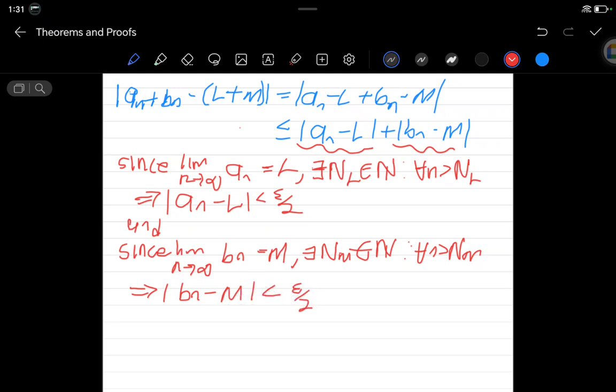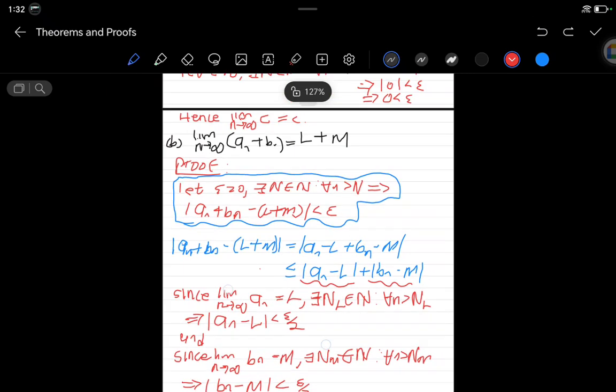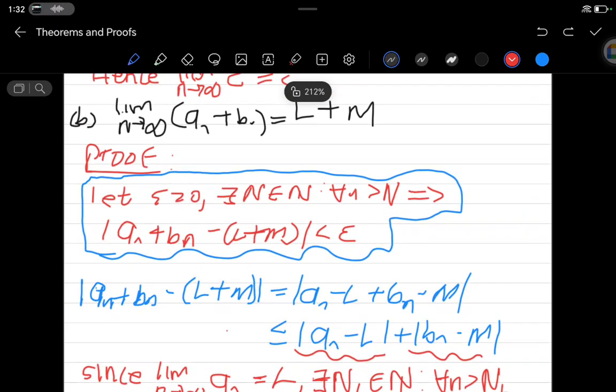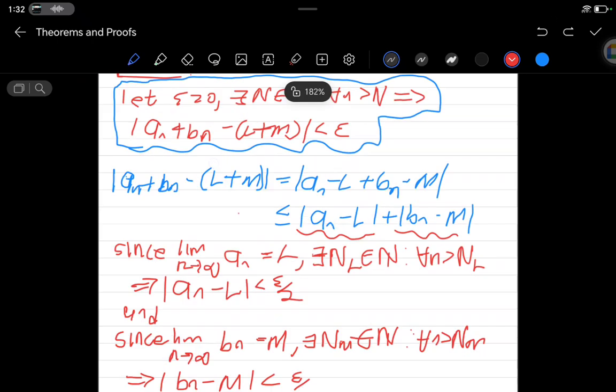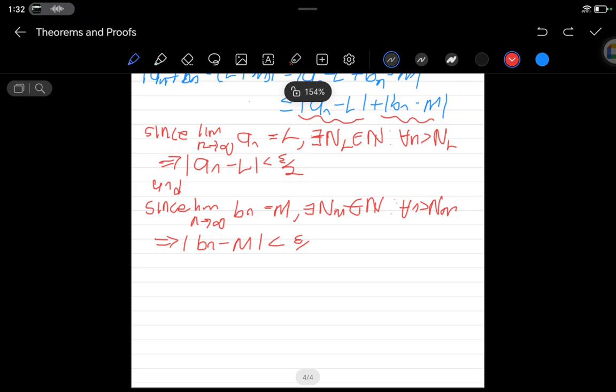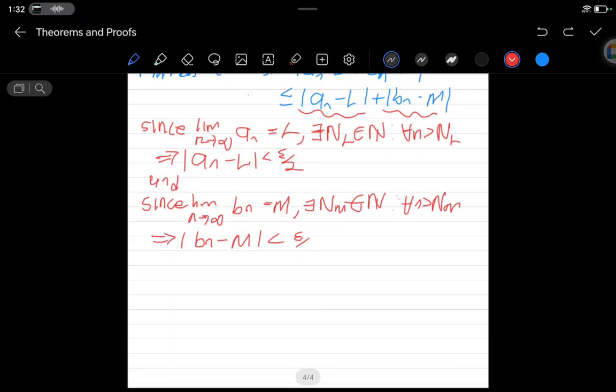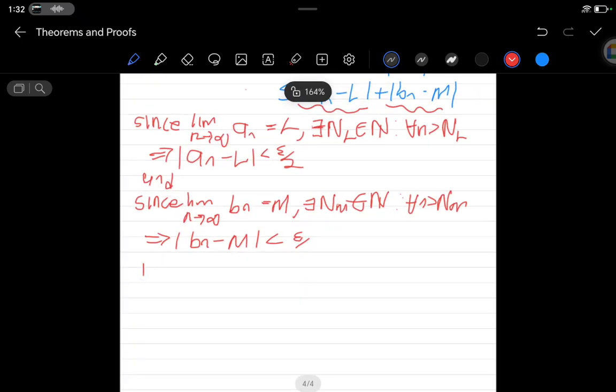You see, right? Now I know what this is. And check this: I've used this definition first, then I came to this one, and now I'm coming here. So to come there, I must let N be equal to, you see, right?